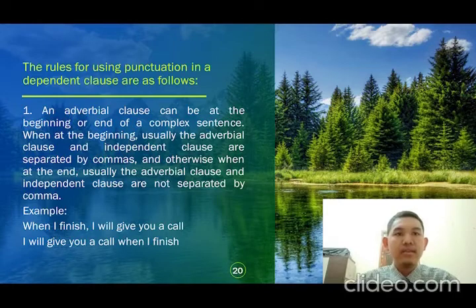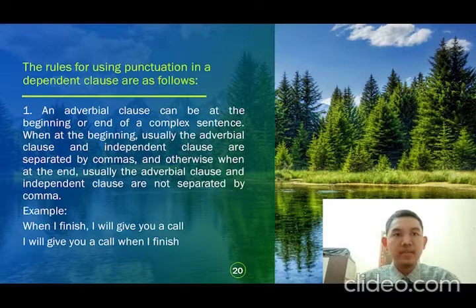Otherwise, when at the end of the sentence, usually the adverbial clause and independent clause are not separated by a comma. For example: when I finish, I will give you a call, and then I will give you a call when I finish.